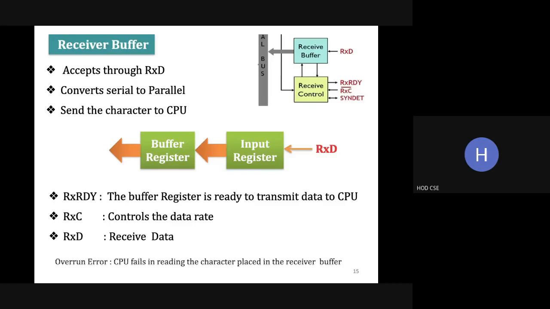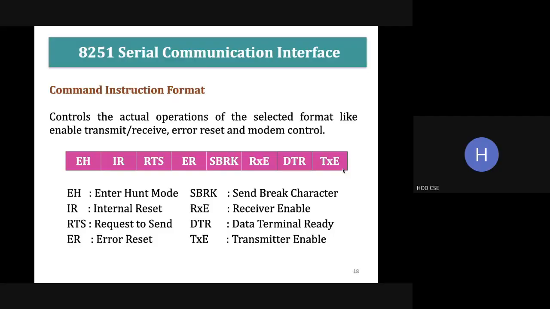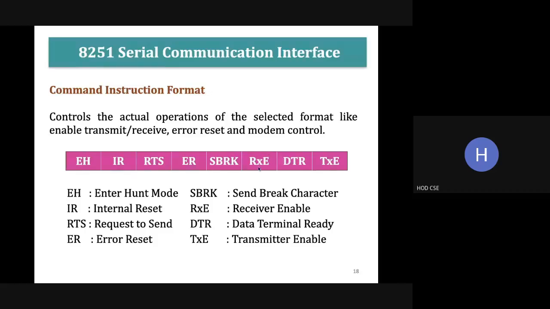So let's come from the right side. TXE, what is it? We have seen all the signals in the block diagram. TXE is transmitter enable. DTR is data terminal ready. After the terminal is ready only, we can transmit the data. Next one is RXE. RXE is receiver enable. We have to enable the receiver before transmitting. Next one is send the break character. In between the data, say A, B, and C, we can send some break characters. Next one is error reset.